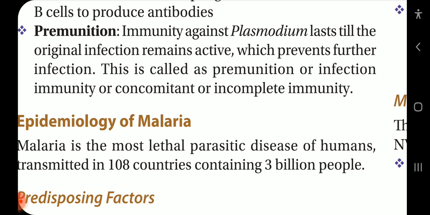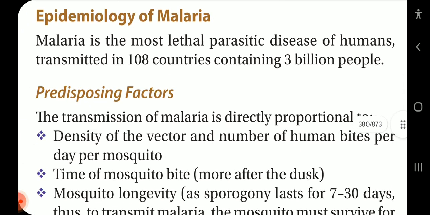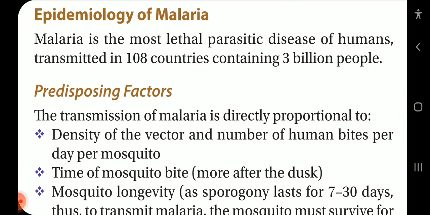Premonition. An immunity against Plasmodium lasts till the original infection remains active, which prevents further infection. This is called premonition, or infection immunity, or concomitant or incomplete immunity. Epidemiology of malaria. Malaria is the most lethal parasitic disease of humans, transmitted in 108 countries containing at least 3 billion people.